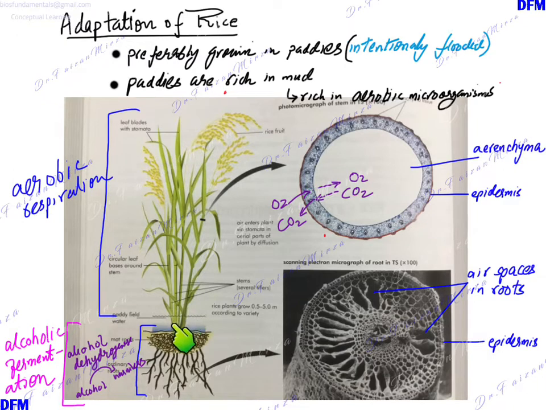What about the region of the rice plant which is above the mud? This is the paddy field, which was in the soil and this was in the mud. This is the aerial part of the plant with leaves, and these are the rice fruit with rice hanging from it. Aerobic respiration occurs in all these regions.